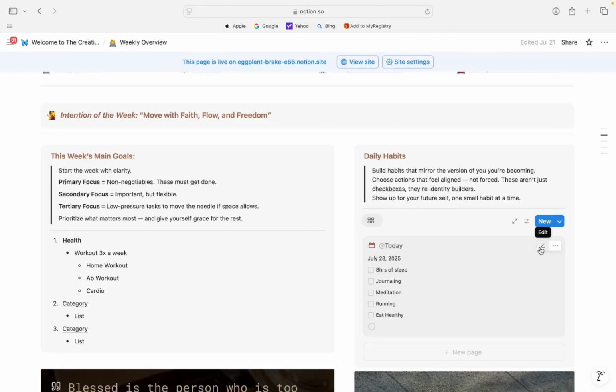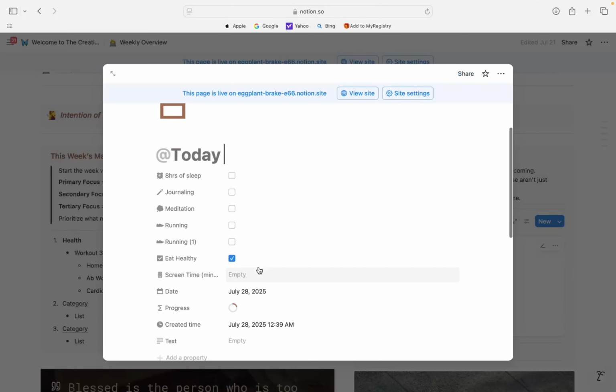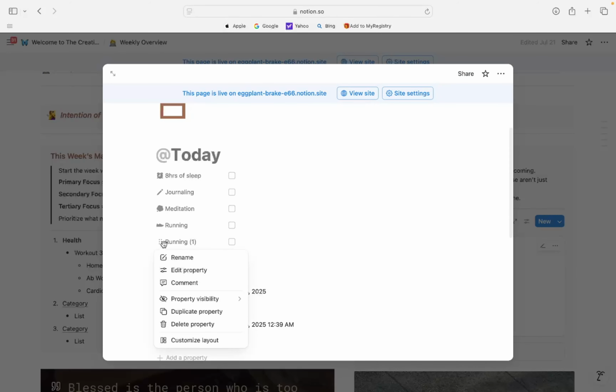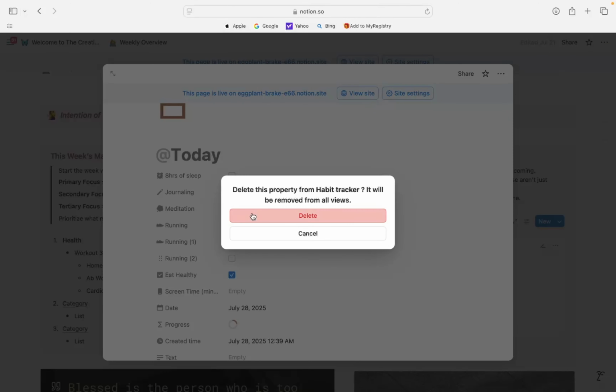The way you edit it, click this edit button, and then you can add more. You can add more habits, or if you want to edit the ones that are already there, you can open it further and you can be able to duplicate it. You just double click it and you can duplicate the property, or if you want to delete the property, double click it and do the same thing.